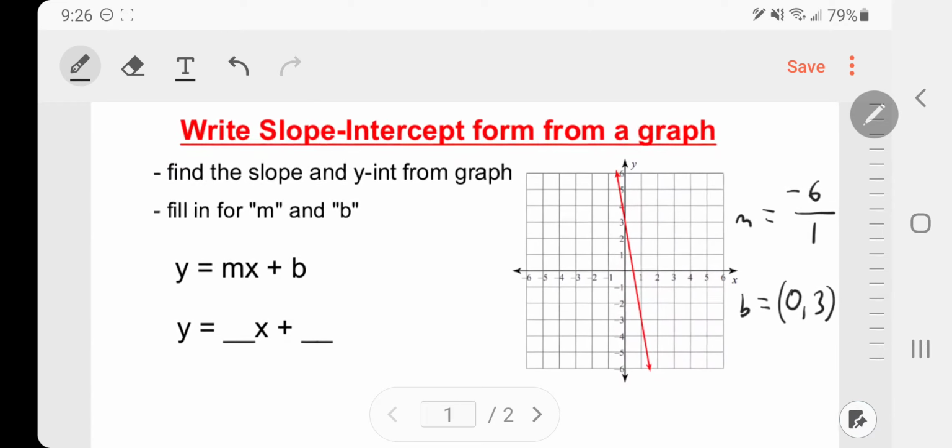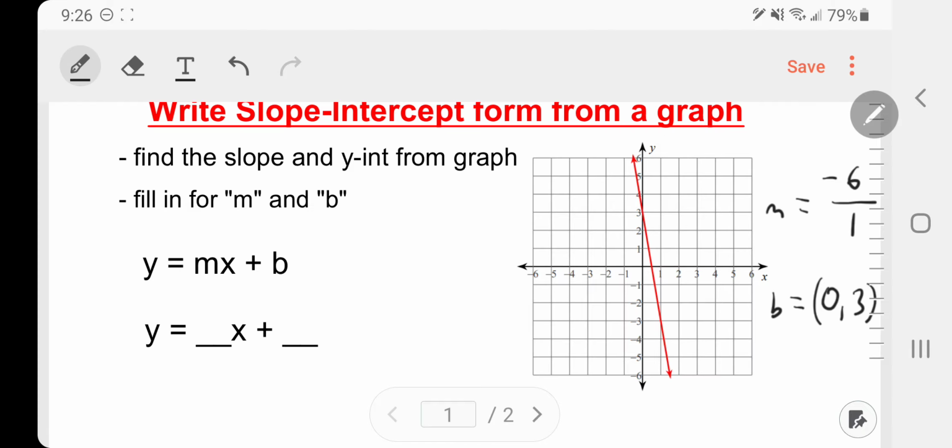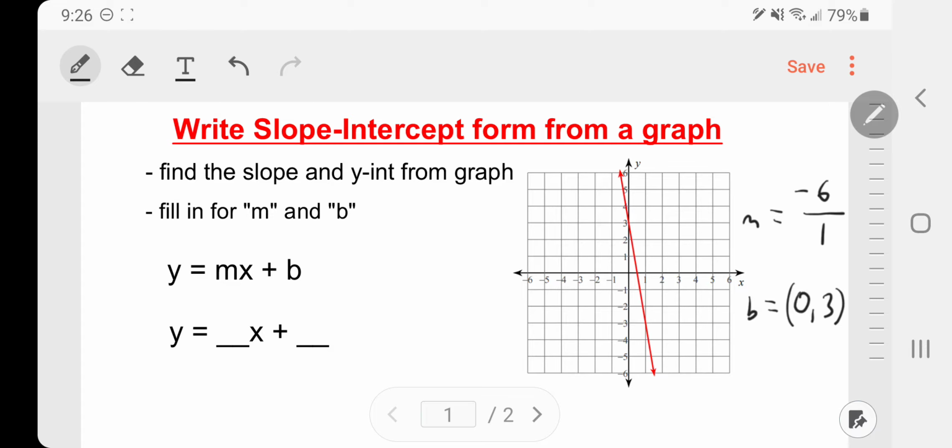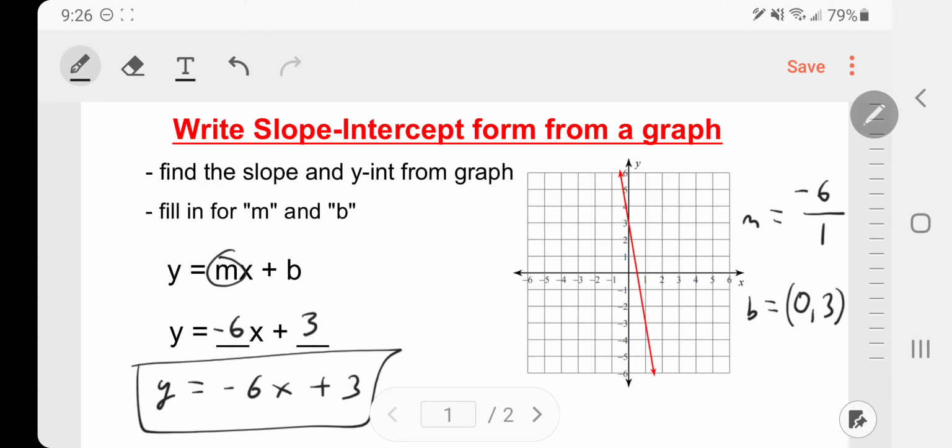Now we're just going to go over to this left side, fill in our information, and that's pretty much all you've got to do when you're writing these linear equations. Our m, we're going to fill in, is just negative 6, based on our m from our graph. And our b is going to be a positive 3. I'm just going to rewrite it one more time so you can see it written: y = -6x + 3, and that would be the equation of this line on the right.